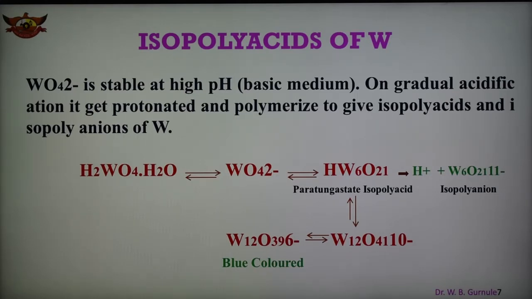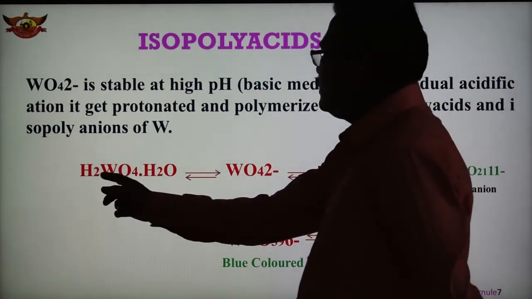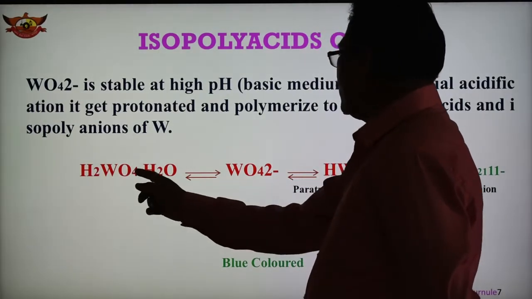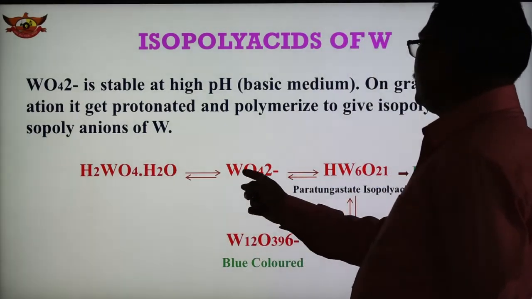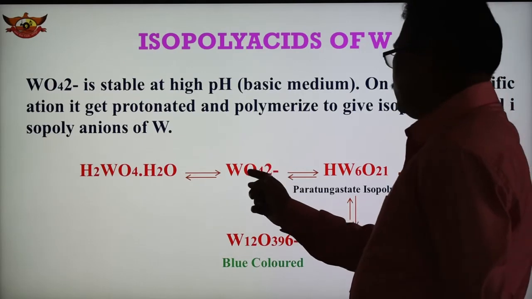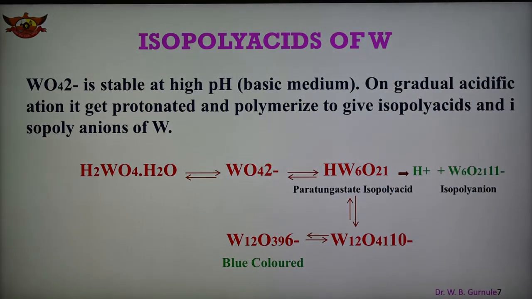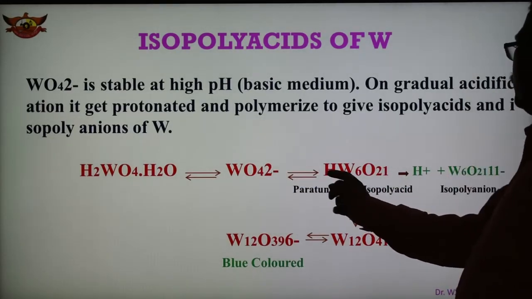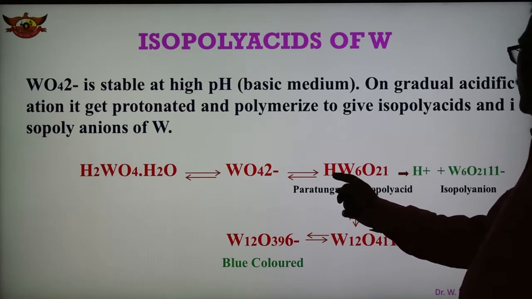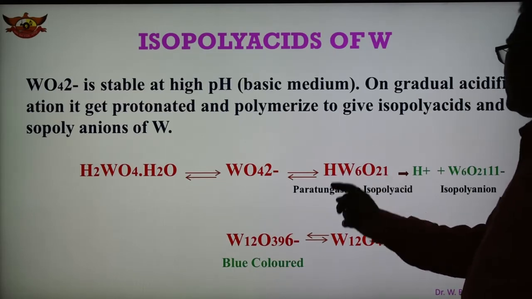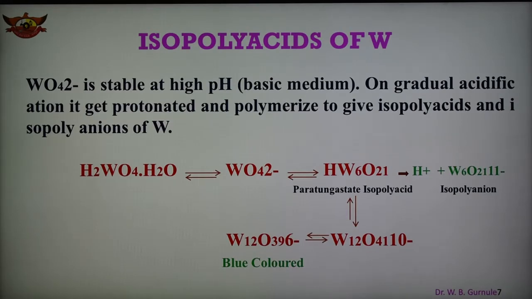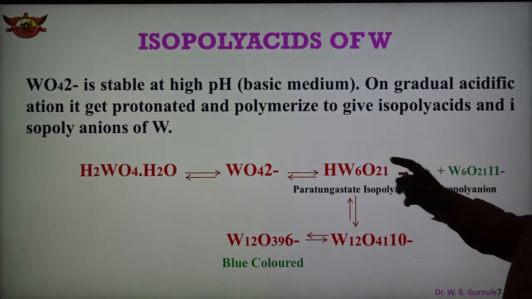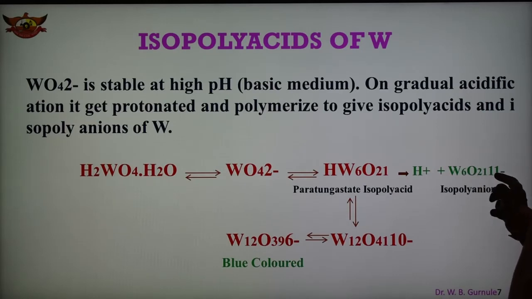So the reaction is shown here in this case. This is the compound, 2 protons are here, and this is the tungstate, WO4 2-. So this undergoes polymerization, forming the compound at pH 6. Here this is the monomer. At pH 6 we get protonation and polymerization, HW6O21. This is the para-tungstate isopoly acid, and this compound contains 1 H+, and W6O21 11-.